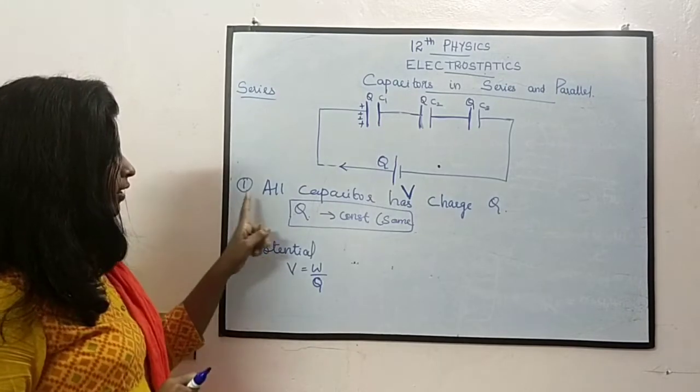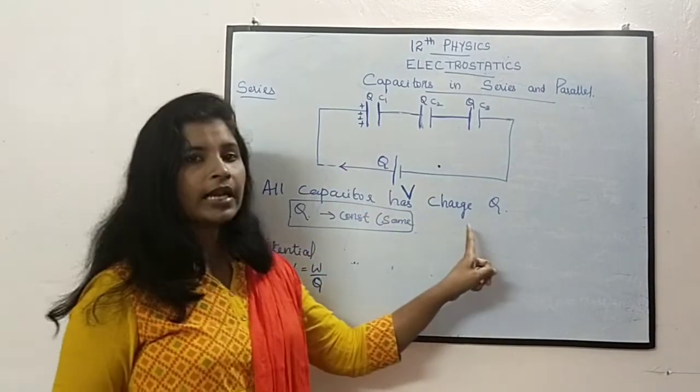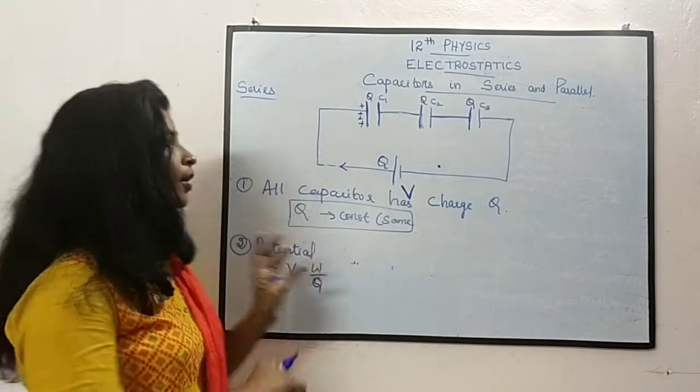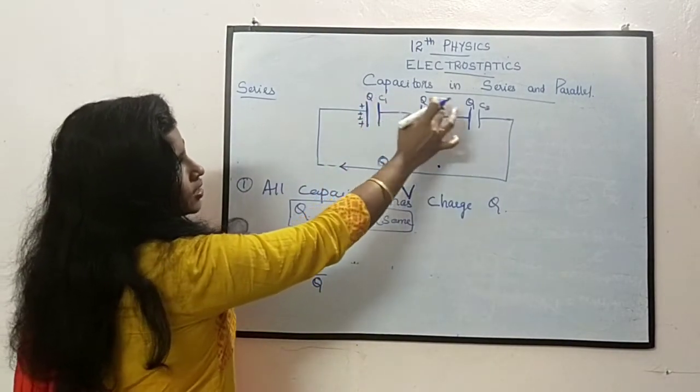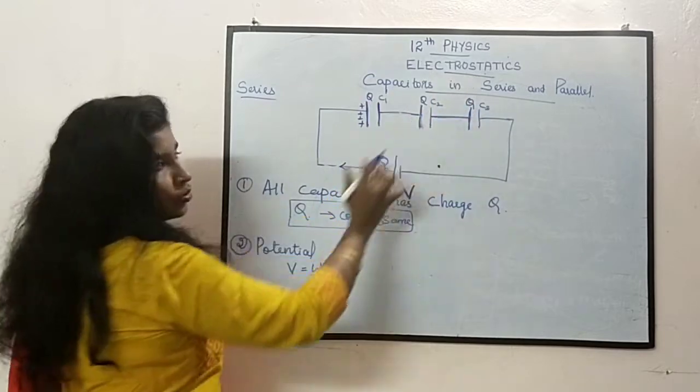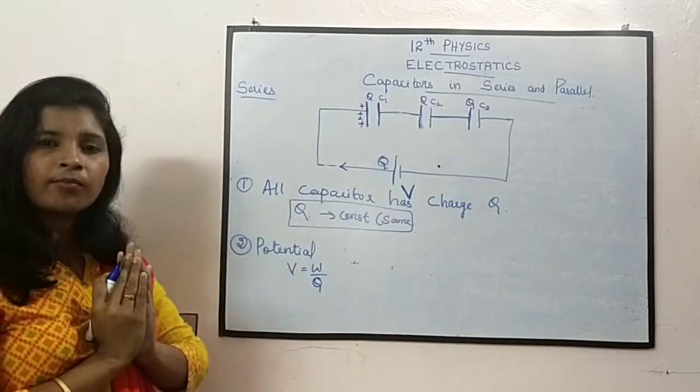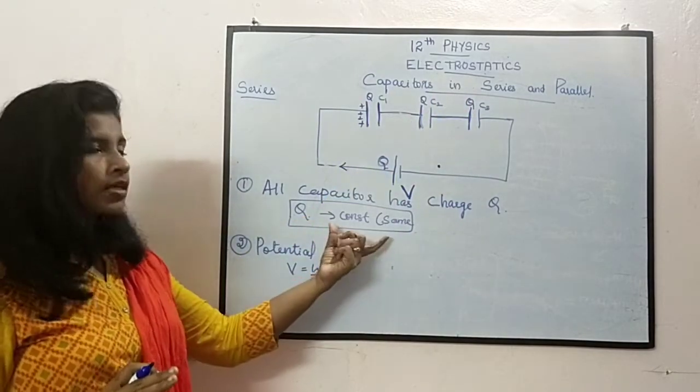So the first point is all the capacitors will have the same charge. Here we are supplying a charge Q, so the charges will be the same. இதே charge தான் இங்க இருக்கும். The charges will be the same over the capacitors. This is the first point.